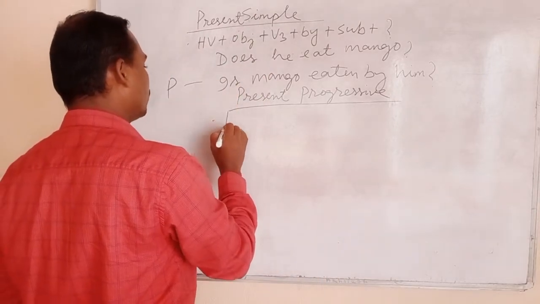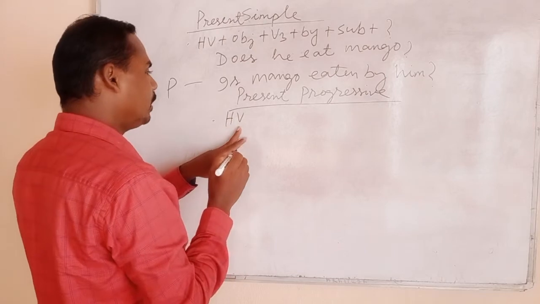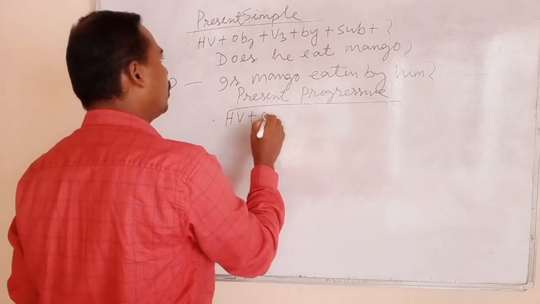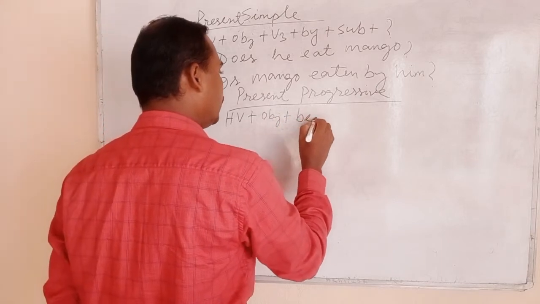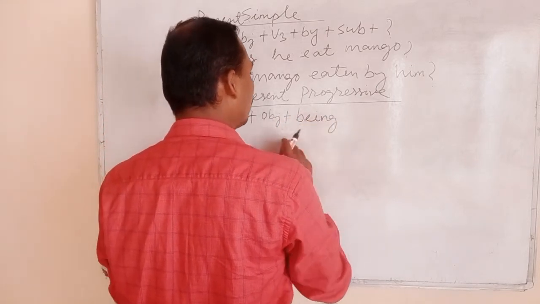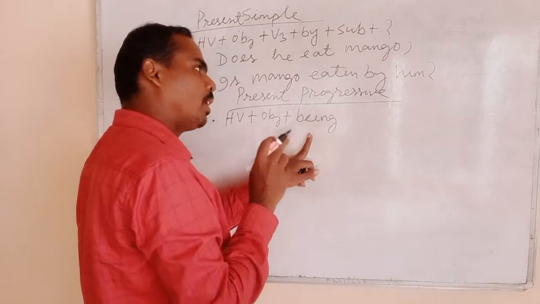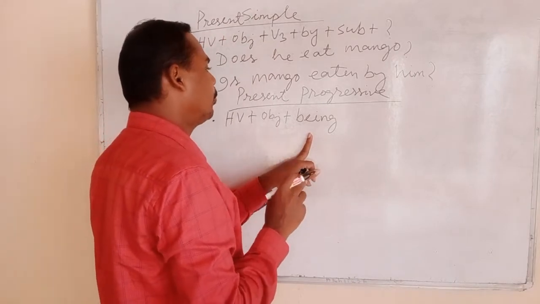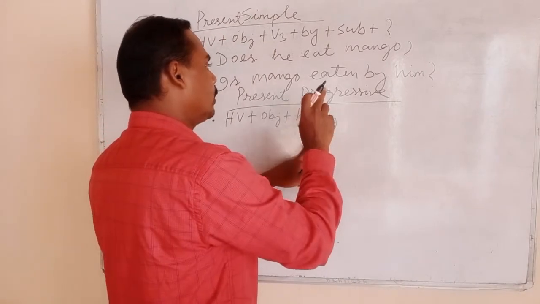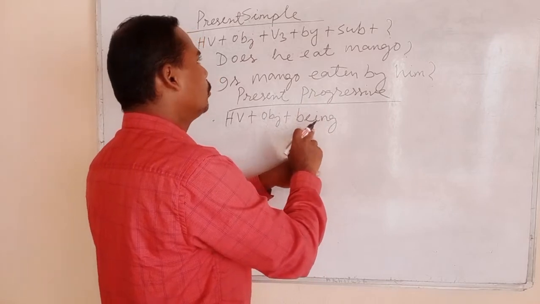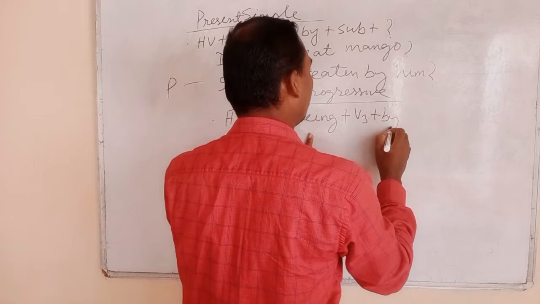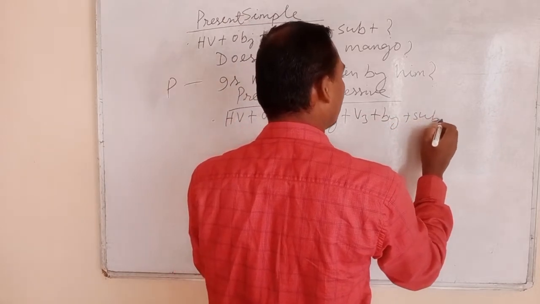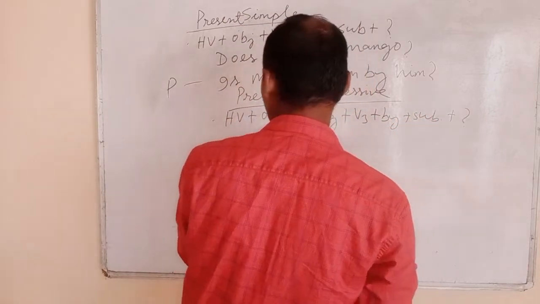First you have to write the helping verb plus object plus being. I have already discussed this in the first class of active and passive voice. In continuous or progressive we use being plus third form of the verb plus by plus subject plus question mark.